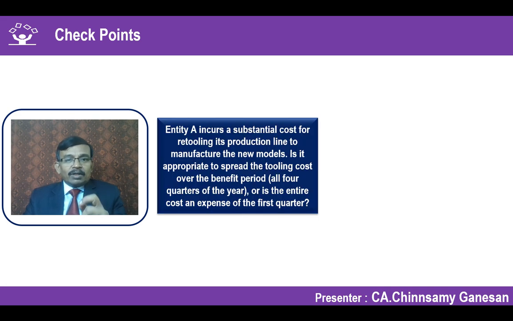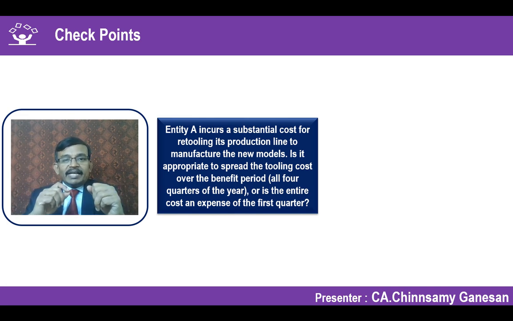Let's quickly take one more example. In an earlier slide, we talked about a company that has incurred administrative expenses of 4.5 lakhs and wanted to defer it over a period of years. Is it possible to spread over the period of years where the economic benefits are coming from that advertisement expenditure? We concluded that it is not possible because it's a sunk cost. To that extent, it has to be charged off.